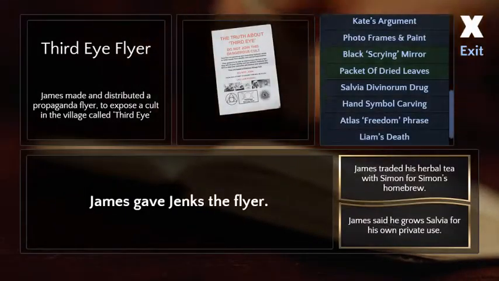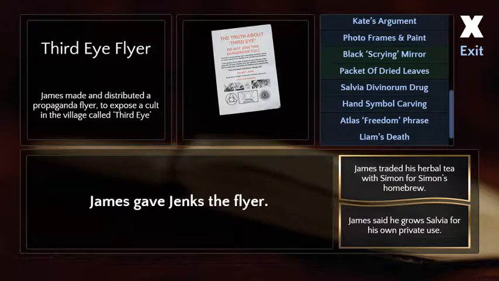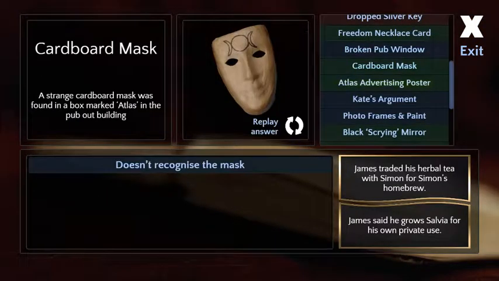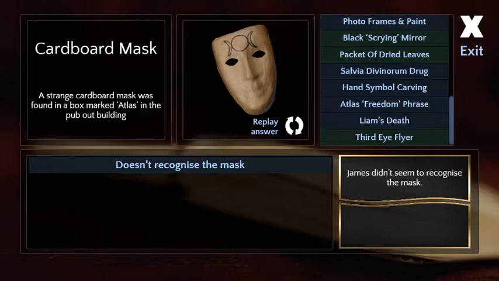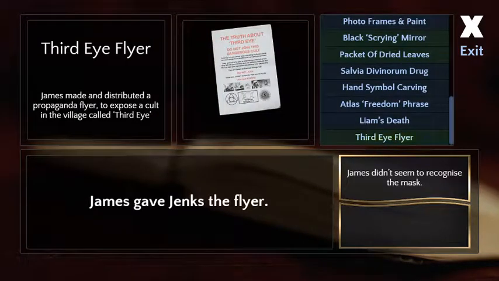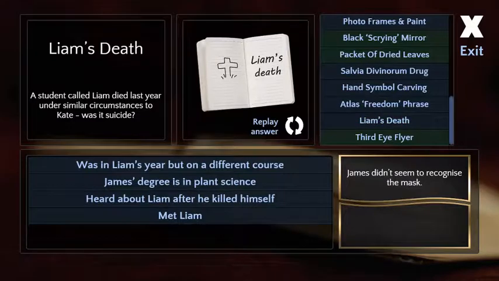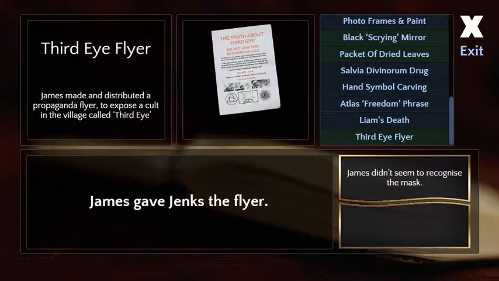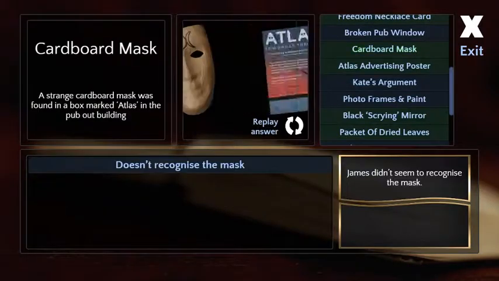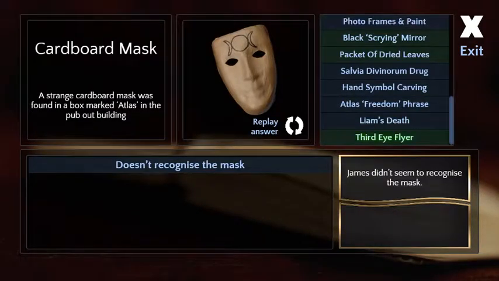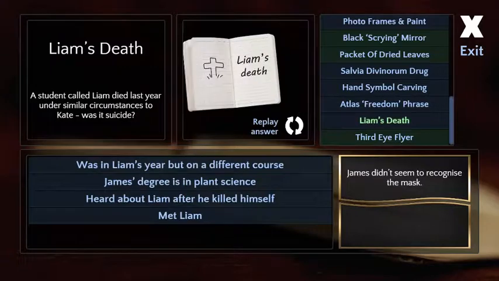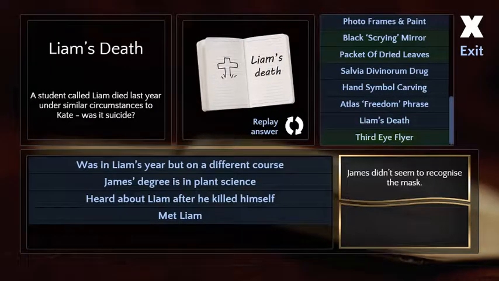Well, that was a lot to take in. Does James really believe all this stuff? This is the first I've heard about Third Eye. Question is, what's their connection with Atlas, if there is one? The cardboard mask with the same symbol should match the Third Eye flyer. Right. But that's okay, never mind.